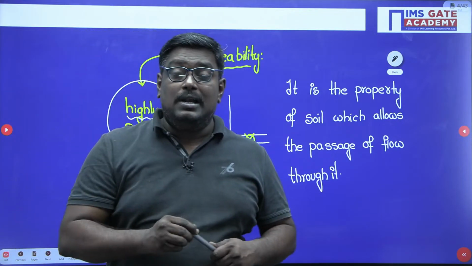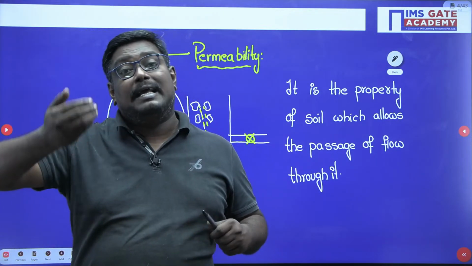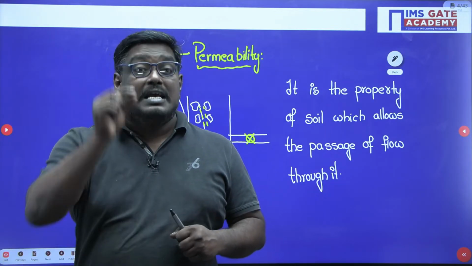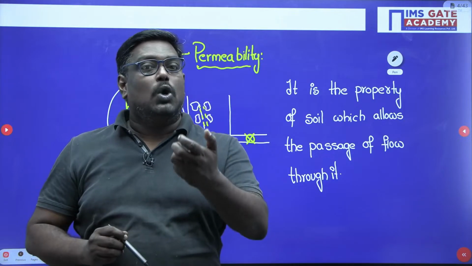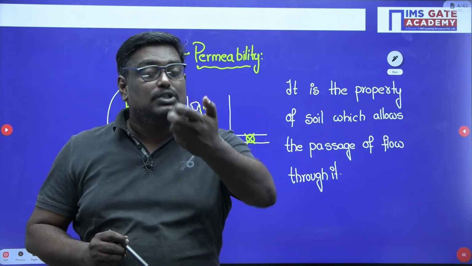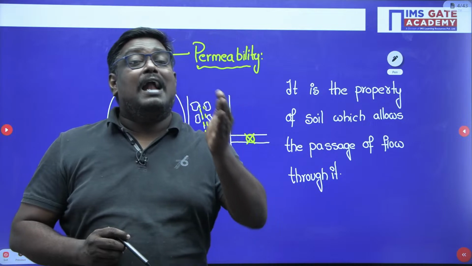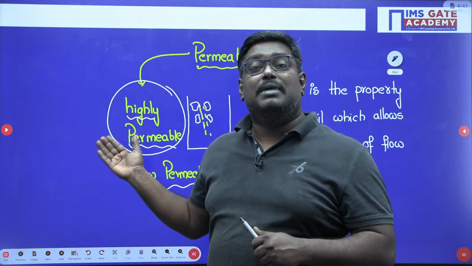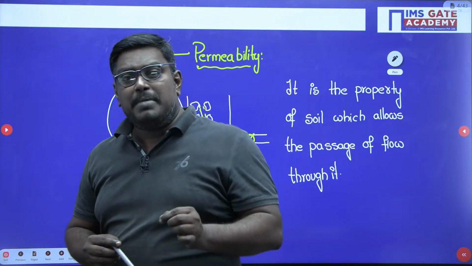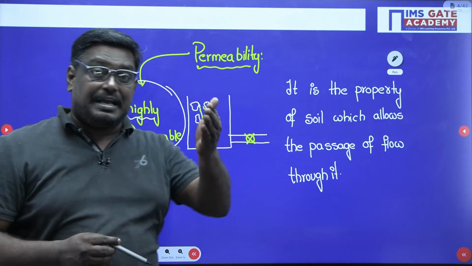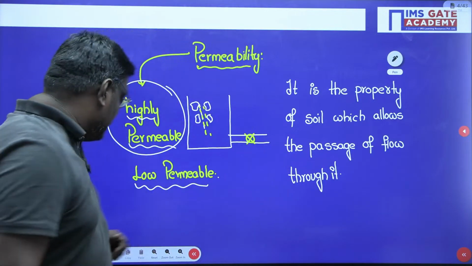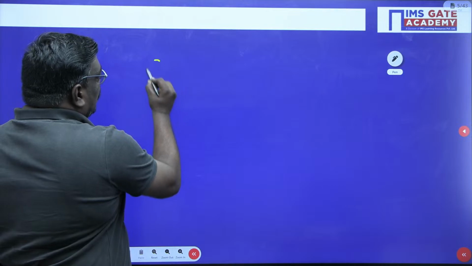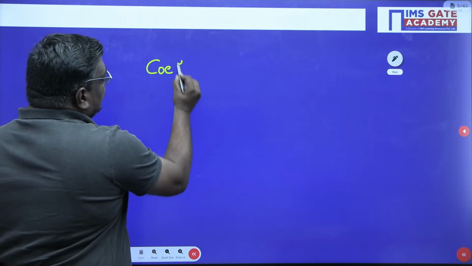Now let me tell you, gravel and sand might have a lower void ratio, but the size of the void is more. That is the reason in soils you find highly permeable soils as gravel and sand. And low permeable soils are nothing but clay and silt. And remember, my dear students, in IES 2024, I have observed one question. They have asked what is the range of coefficient of permeability.